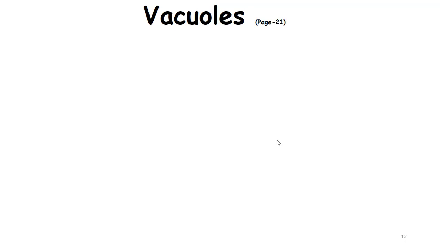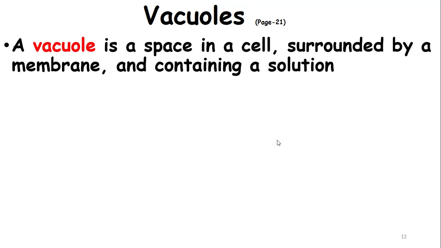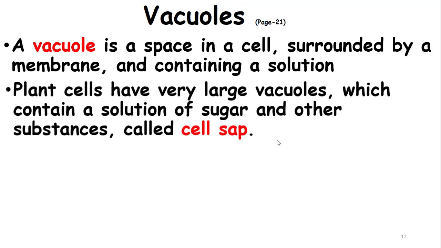Vacuoles. Vacuoles are present in both plant and animal cells. In animal cells, there are many vacuoles but smaller. They contain a solution of sugar. Plant cells can also contain vacuoles but larger. A vacuole is a space in a cell surrounded by a membrane and containing a solution. What type of solution? Sugar.